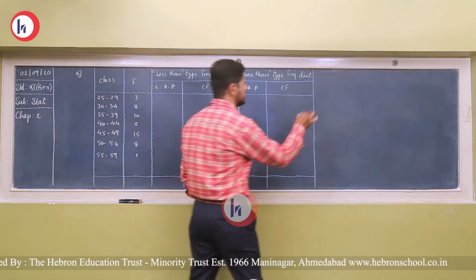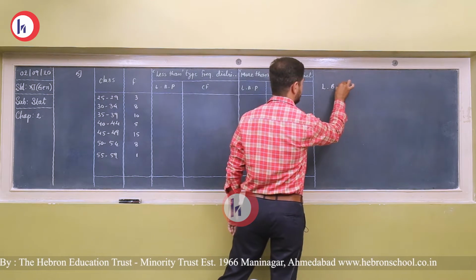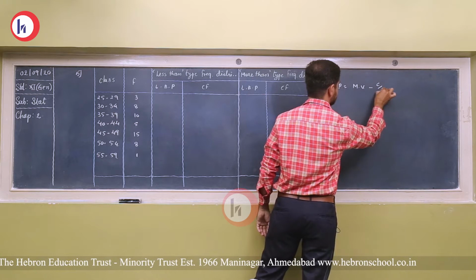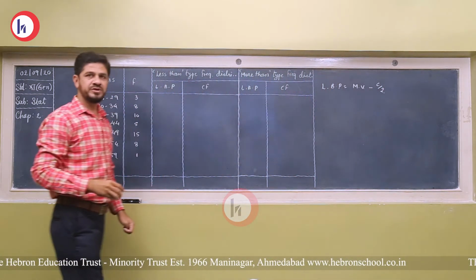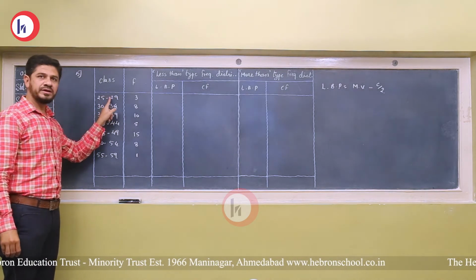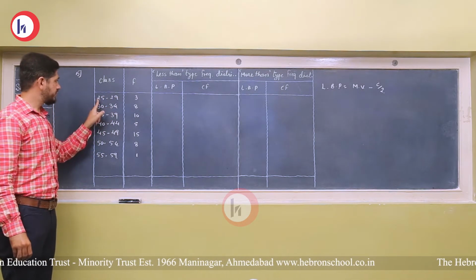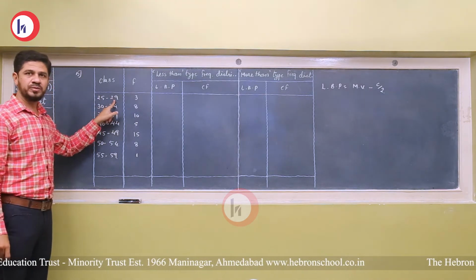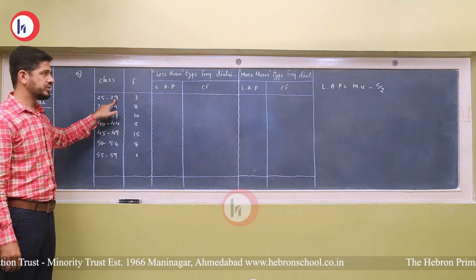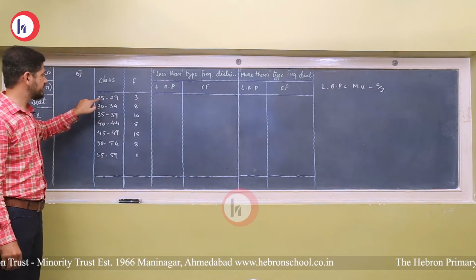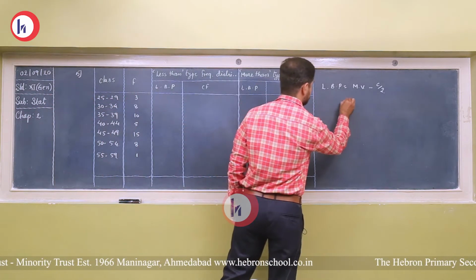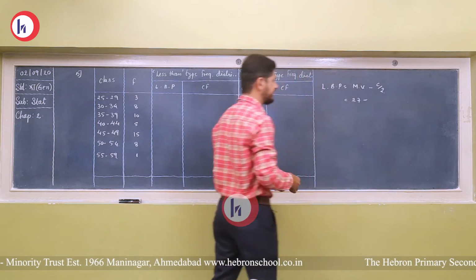So the formula of lower boundary point is equal to mid value minus C upon 2. Now what is mid value? Mid value is the average of lower limit and upper limit. So 25 plus 29 upon 2, that is 27. So the mid value of the first class is 27, minus, what is C?